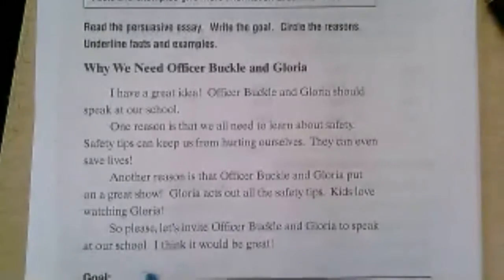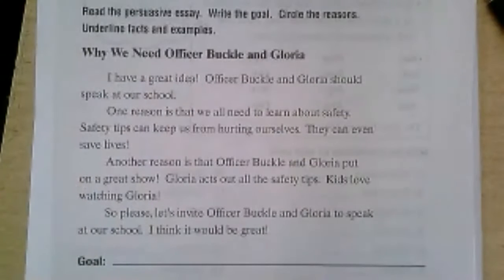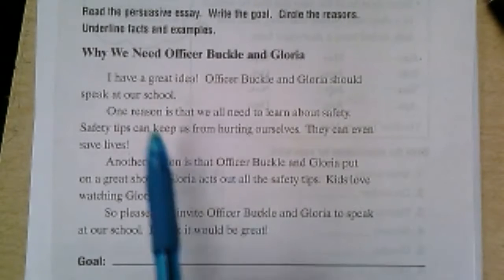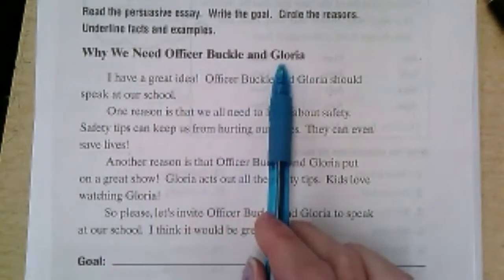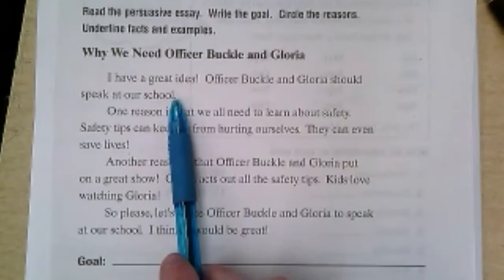So we're going to write the goal on this line down here, and then we're going to circle the reasons. Okay, there are reasons that tell why we need it. And then we're going to underline facts. Facts are things that are true. We talked about that in our facts versus opinion. So, why we need Officer Buckle and Gloria. I have a great idea. Officer Buckle and Gloria should speak at our school.